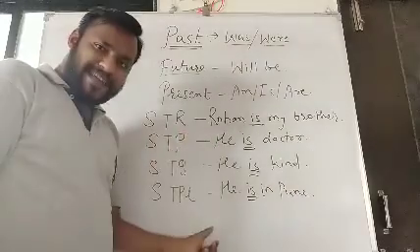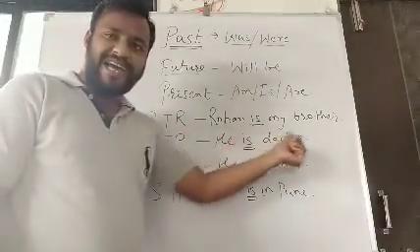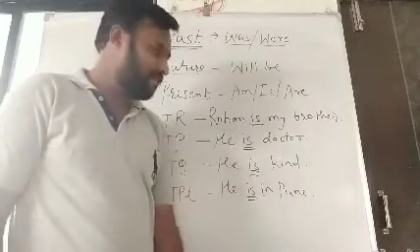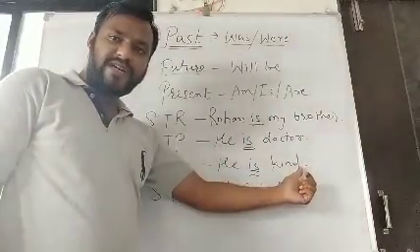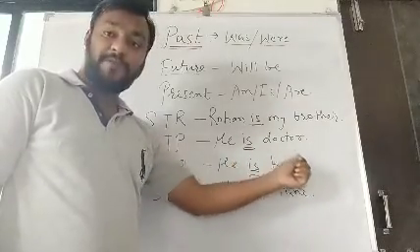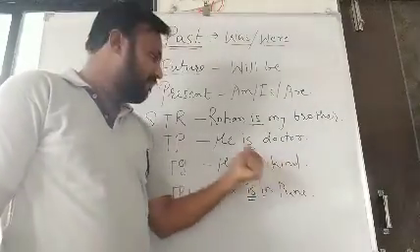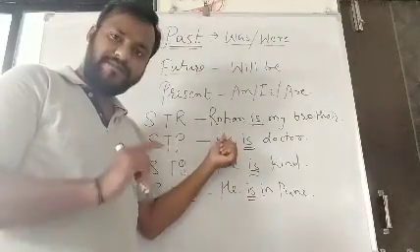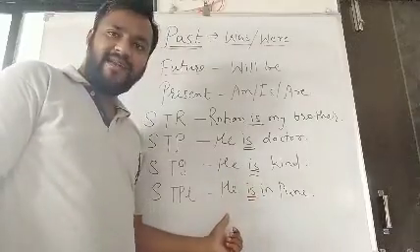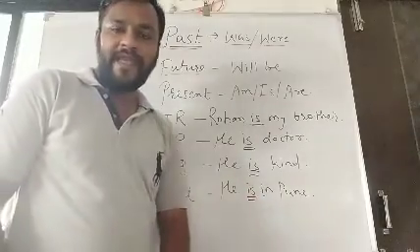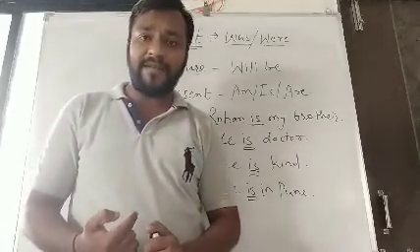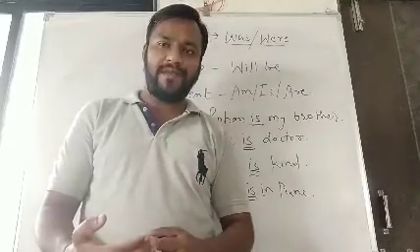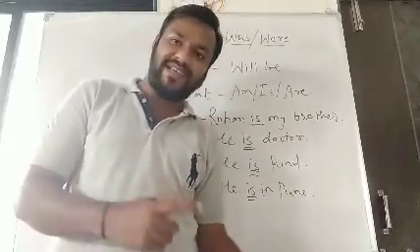See the examples. Rohan is my brother. I am talking about one person. That's why I have used is. He is doctor. I am talking about his profession. I have used this pronoun in place of Rohan, one. He is kind, and place, he is in Pune. This was all about one person. But what if I want to give information about more people? That is called plural. Let's discuss with the examples.